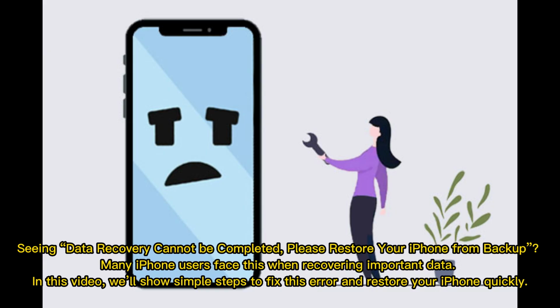Seeing "data recovery cannot be completed, please restore your iPhone from backup." Many iPhone users face this when recovering important data. In this video, we'll show simple steps to fix this error and restore your iPhone quickly.